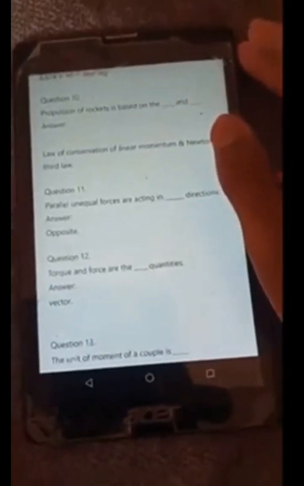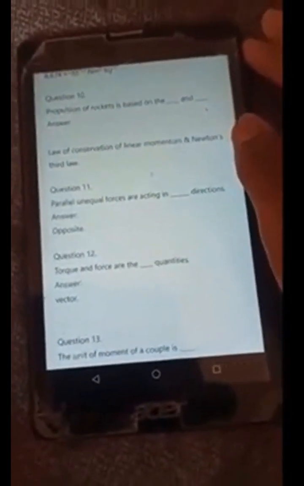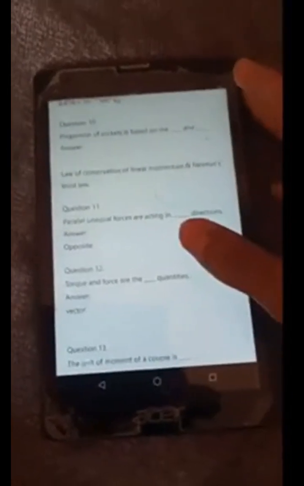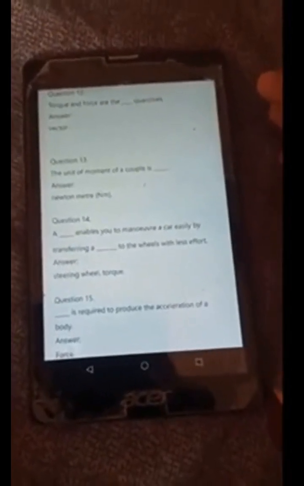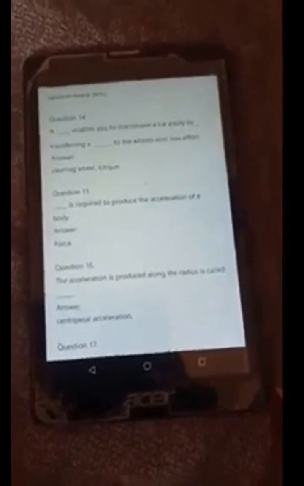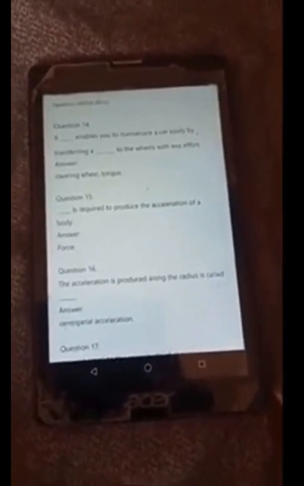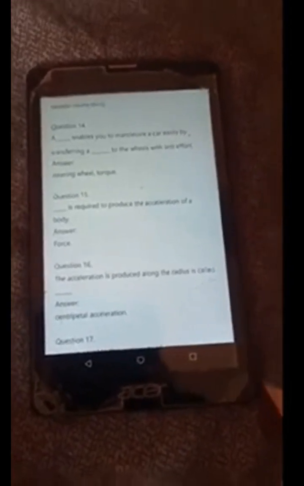The magnitude of the universal gravitational constant is 6.674 × 10^−11 N m² kg^−2. Propulsion of rockets is based on the law of conservation of linear momentum and Newton's third law. Parallel unequal forces act in opposite directions. Torque and force are vector quantities. The unit of moment of a couple is Newton meter, N m. A steering wheel's torque enables you to maneuver a car easily by transferring force to the wheels with less effort.